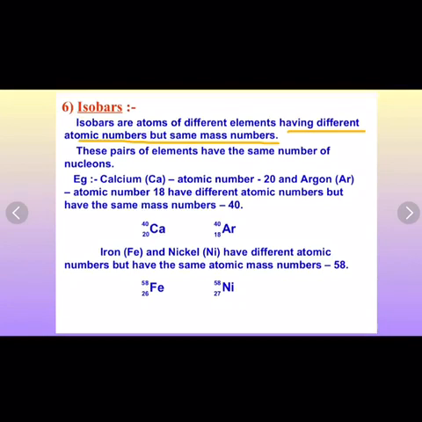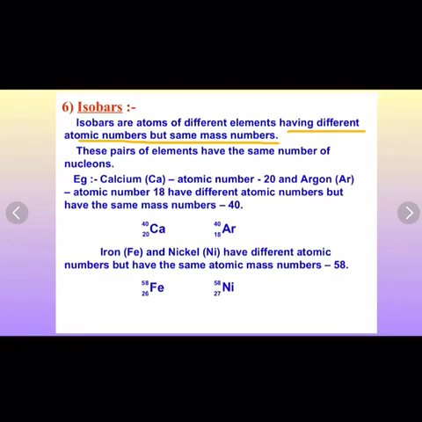They have both a different number of protons as well as a different number of neutrons. In isotopes we have seen that they have the same number of protons but a different number of neutrons. But in isobars, both are different, the proton number as well as the neutron number.